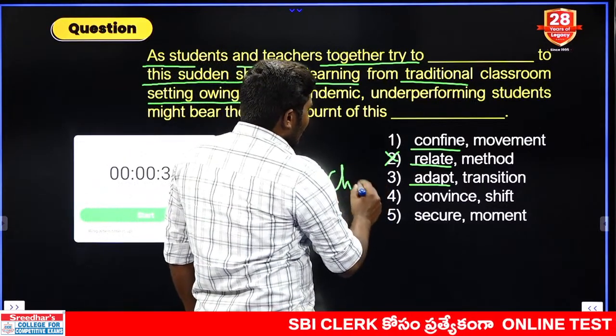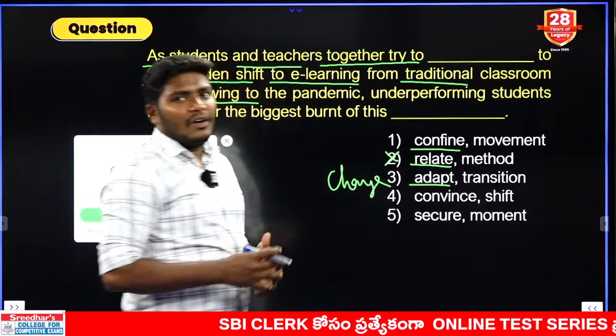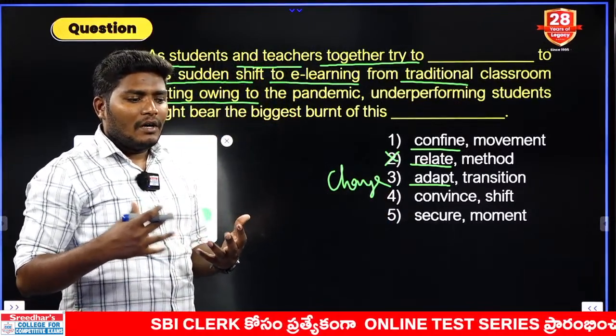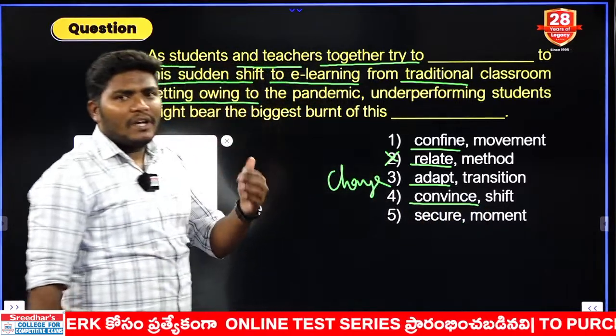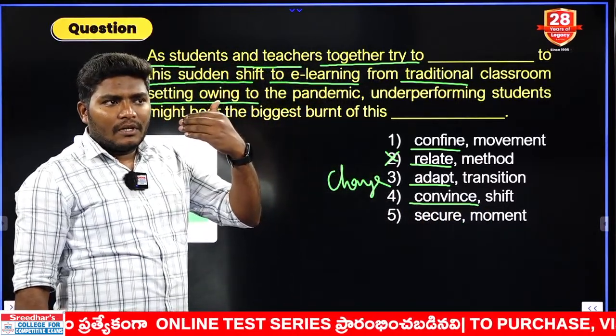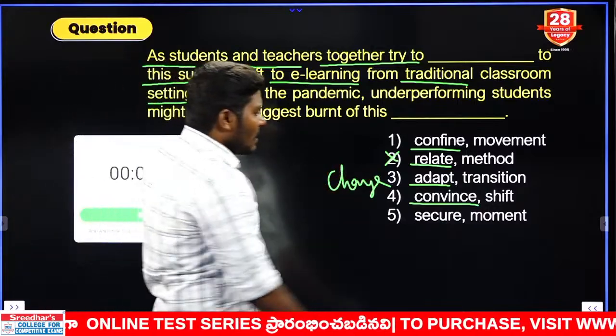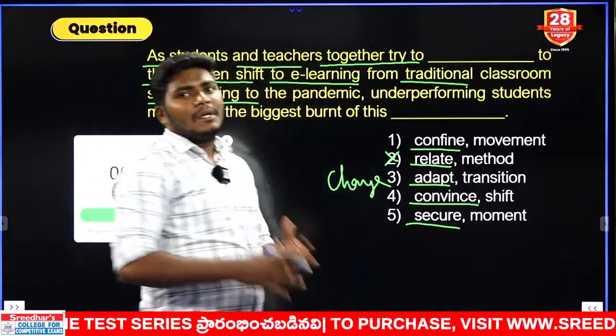Adapt is nothing but we change the existing or present method of learning. Okay. Next one is what here? Convince. Convince is when you go and request somebody to listen to you. That is nothing but convincing. What is the next one here? Secure is to keep something safe.